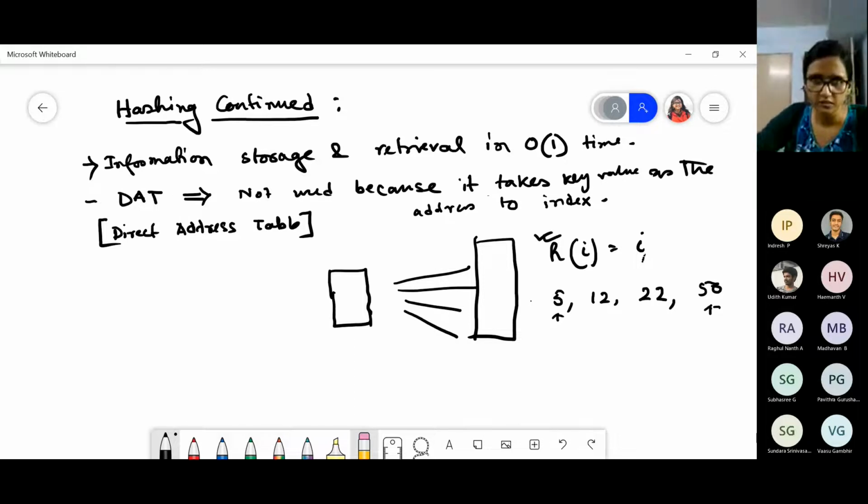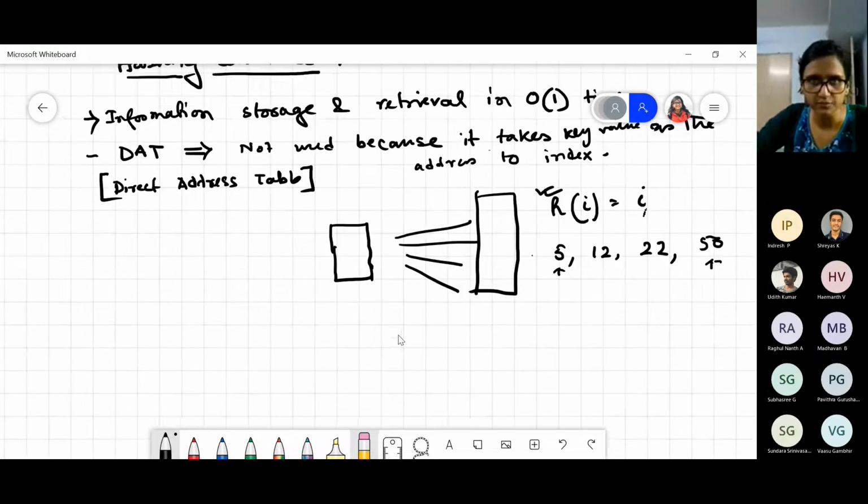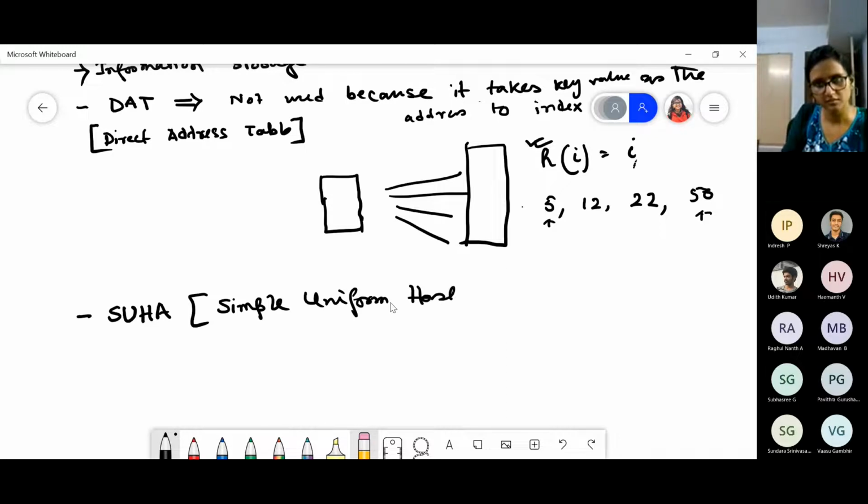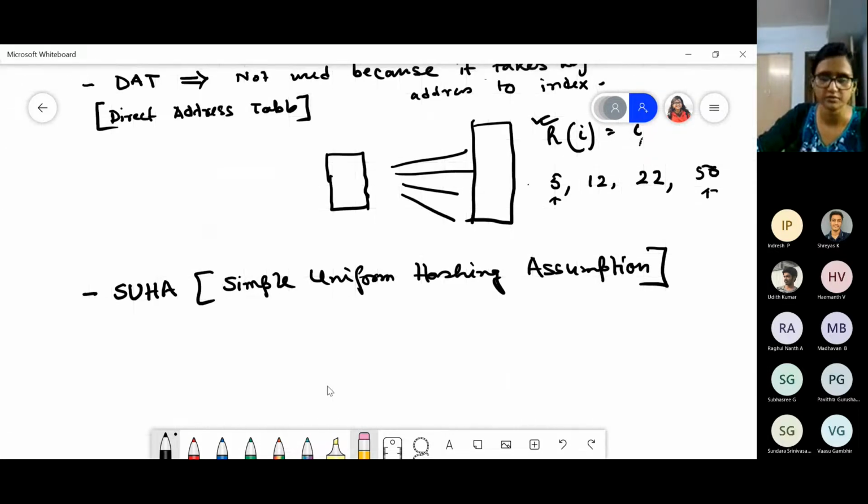Then we went for the simple uniform hashing assumption, SUHA. What is the problem here? And what is the time complexity, space complexity, everything?